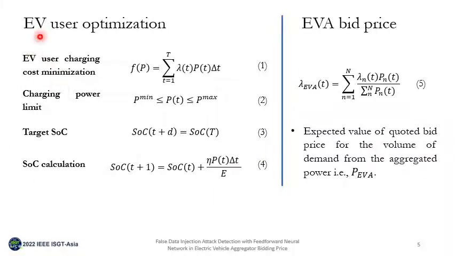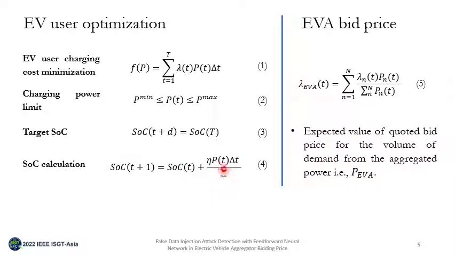The detection framework is a data-driven model to generate the data in a transactive energy framework. Here the EVA user uses his optimization framework, and this framework consists of minimization of charging cost, and this charging cost depends upon the day-ahead price, which is denoted by lambda, and P is the power for the duration of time delta T, or a step time delta T. The charging power is subjected to the charging limit, that is, minimum and maximum power. Then the target SOC at the time of arrival and at the time of departure, followed by the SOC calculation, which includes the efficiency